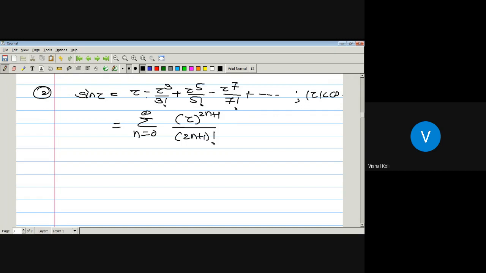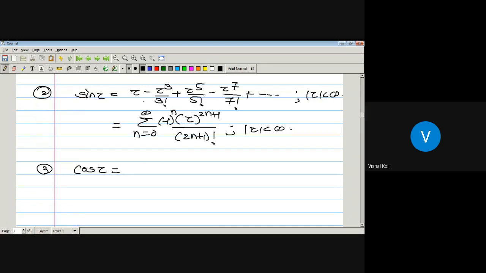As the plus and minus signs are alternating, it is minus 1 to the power n. So sin z is equal to the series n running from 0 to infinity, minus 1 to the power n, z to the power 2n plus 1 divided by 2n plus 1 factorial, whenever modulus of z is finite. Now the third one is cos z.